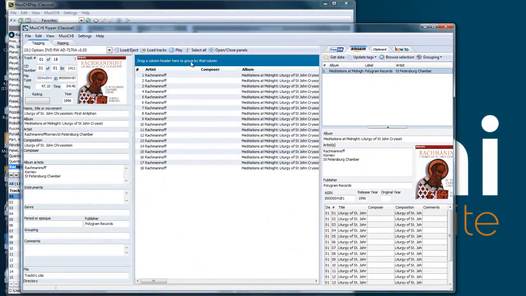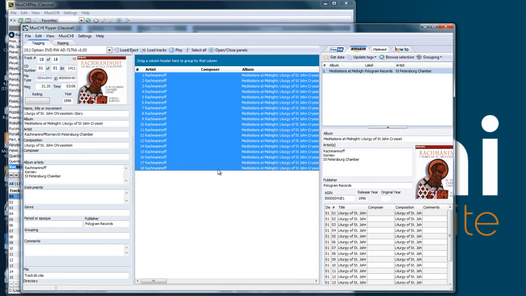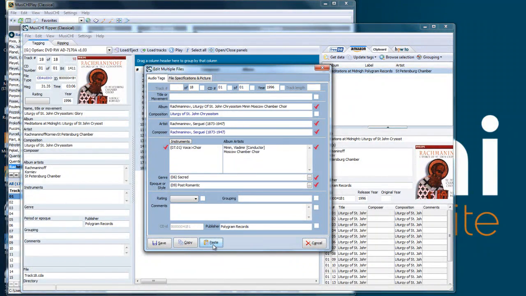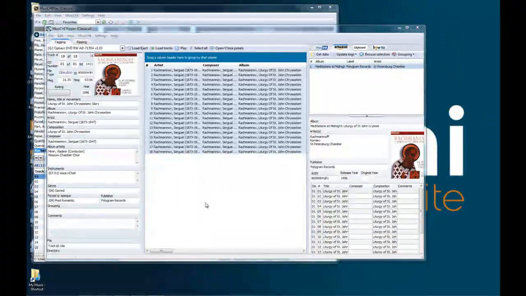Then I can return to my CD, highlight all the tracks because it's one album and one composition, it's the same thing, and press paste. And as you can see, all the information has been entered properly. Now here, of course, I will remove the performers, and we're set. Save.